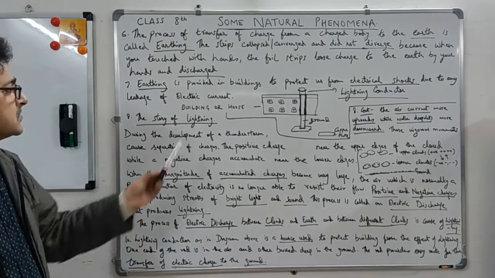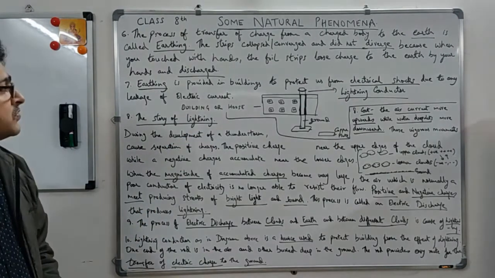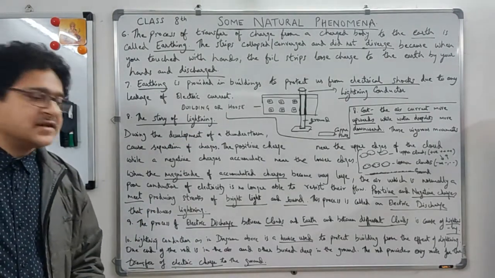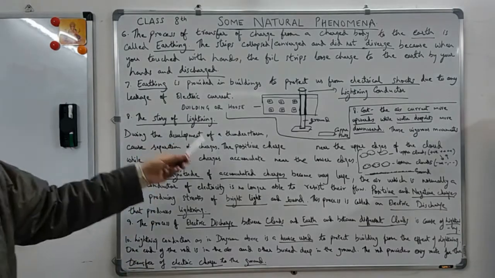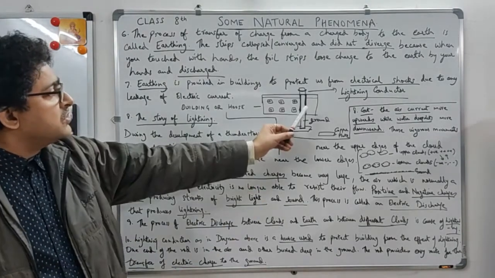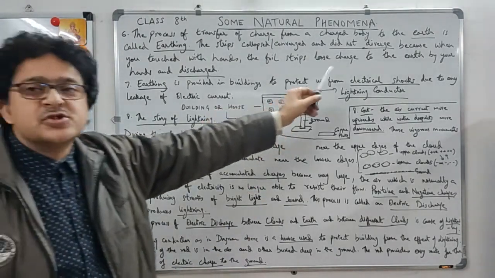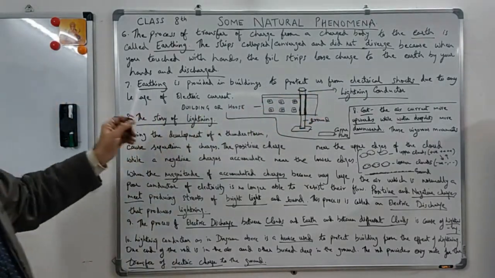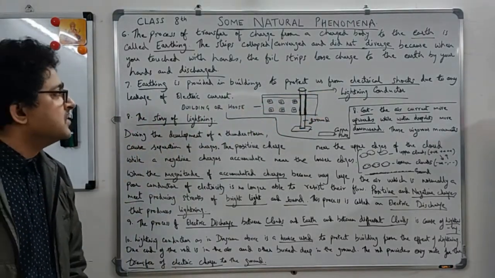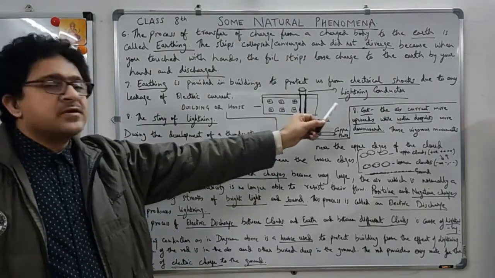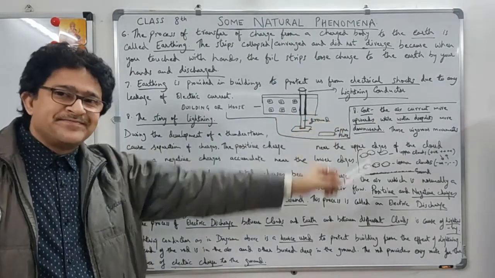We'll know more on this. The lightning conductor basically, so here also there's a point in lightning conductor, I'll tell you. Till now it is to protect us from electrical shocks due to any leakage of electric current. That's called earthing. And it will protect the building from lightning.